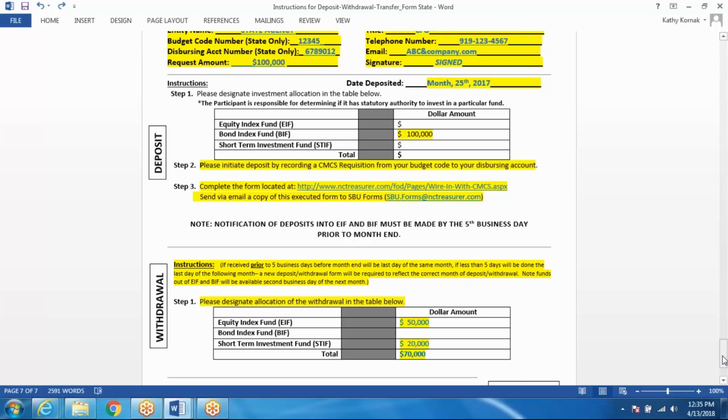So again, we want to make sure that the actual AGPIP forms are sent to the agpip@nctreasurer.com account. When you're making deposits, make sure that SBU is sent copies of the wire in with CMCS forms if you're using money outside your budget codes.